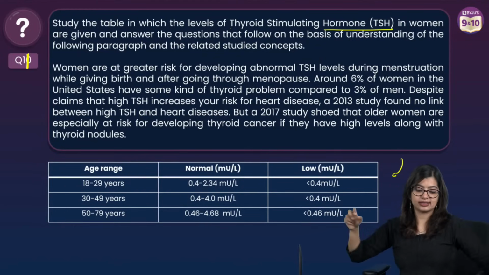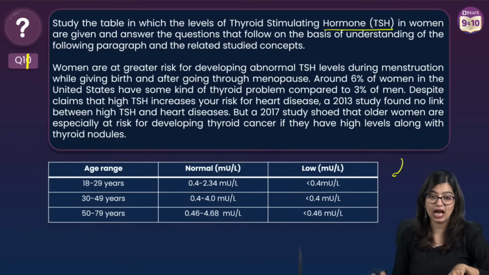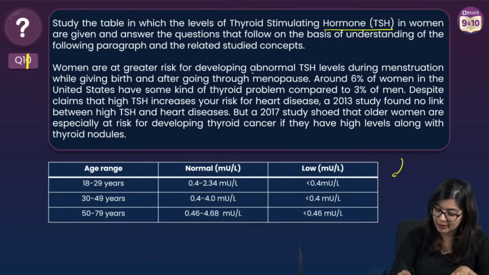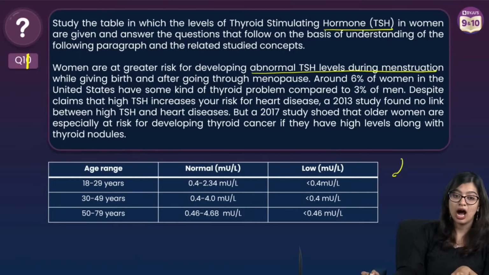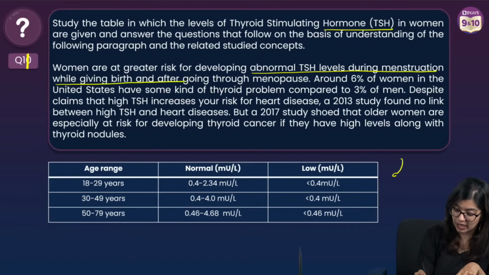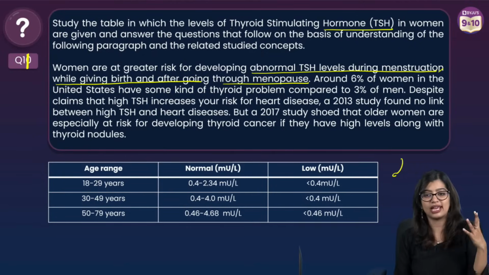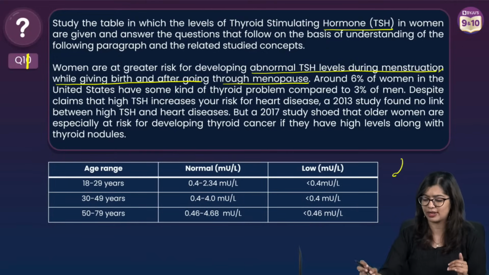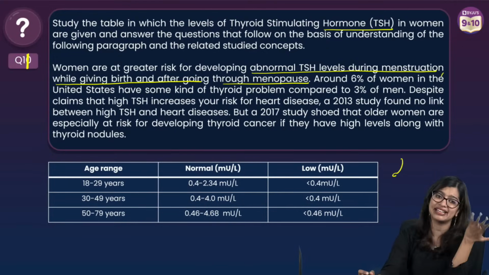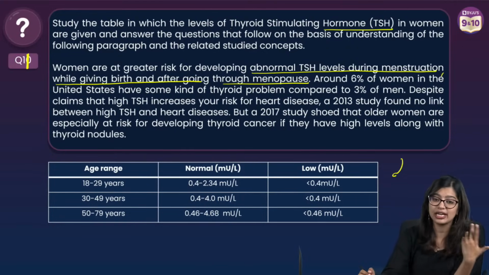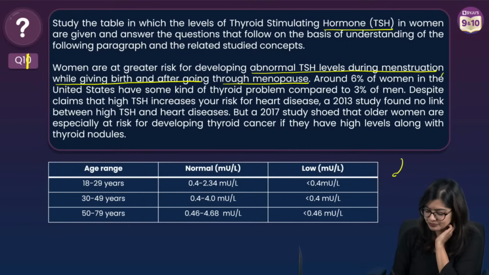So they have given this, right? We see that women are at greater risk for developing abnormal TSH levels either during menstruation, while giving birth, or after going through menopause. So they have already given the answer in the case itself.